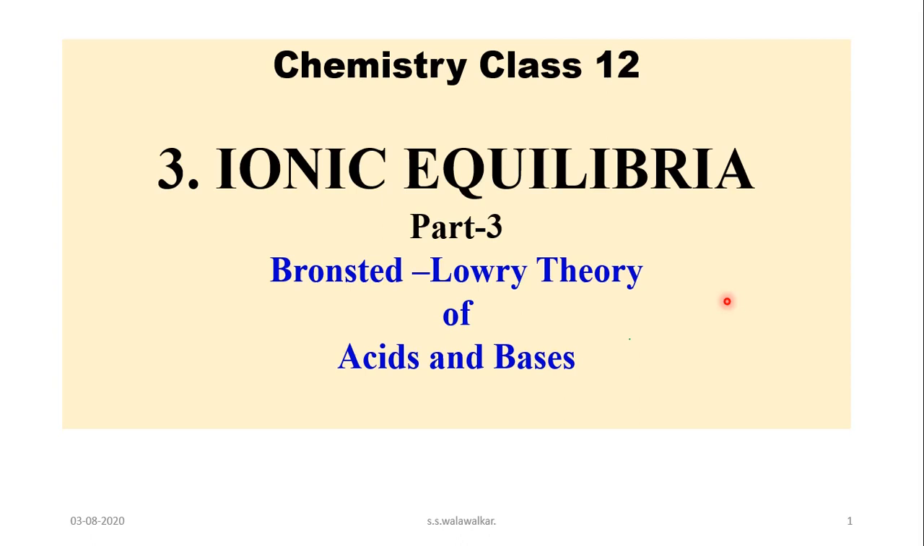Welcome back in the lecture series on the topic ionic equilibria. In the last lecture, we studied the Arrhenius theory of acids and bases. According to Arrhenius, an acid is a hydrogen containing compound which, when dissolved in water, produces hydrogen ions. And a base is a substance which contains a hydroxyl group and produces OH ions in aqueous solution.